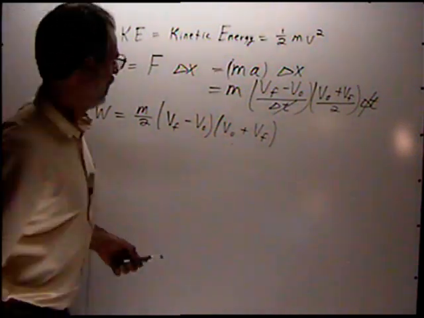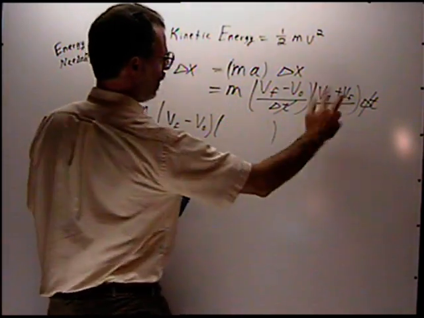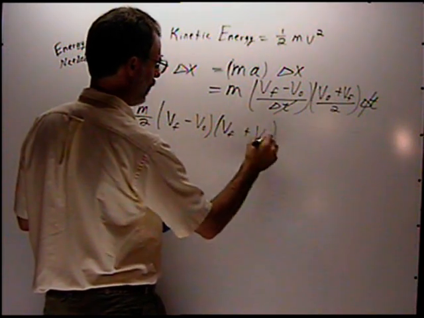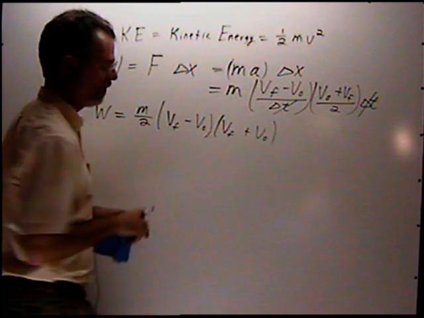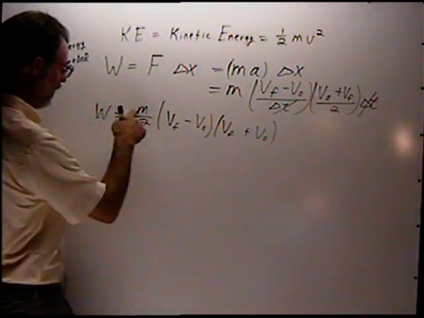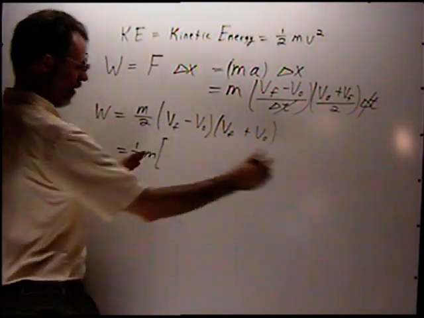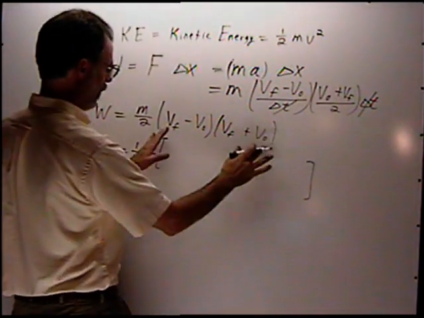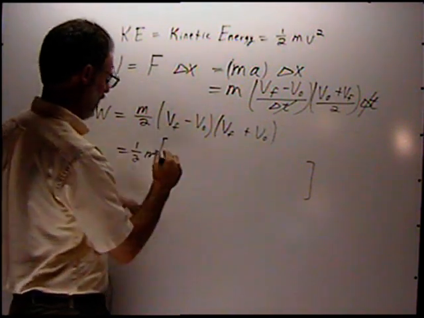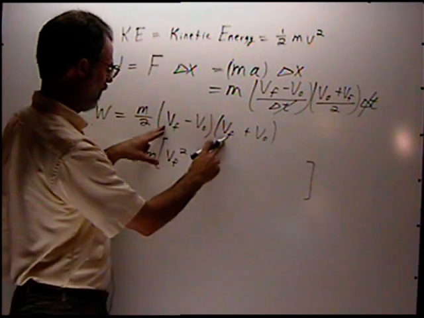Now, to make things a little easier, I'm going to reverse the order of these and say Vf plus Vo. I can simply reverse the order of these, which makes it a little easier, at least for me, to multiply. I'm going to put 1/2 m times all of this in parentheses. I'm going to evaluate this, and you remember from algebra how to multiply. Vf times Vf gives Vf squared.